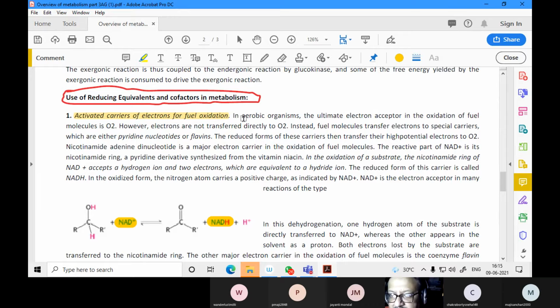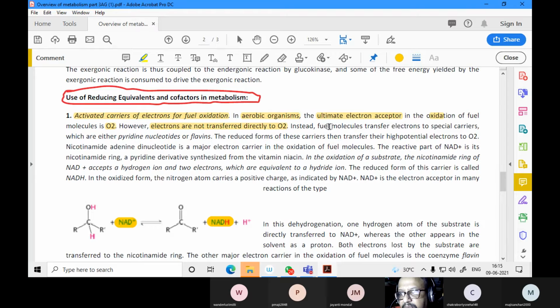In aerobic organisms, the ultimate electron acceptor in the oxidation of fuel molecules is O2. O2 accepts the electrons, and together with hydrogen it forms H2O, water. However, electrons are not directly transferred to O2.